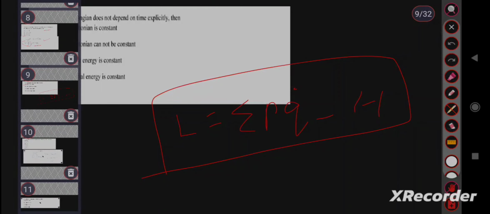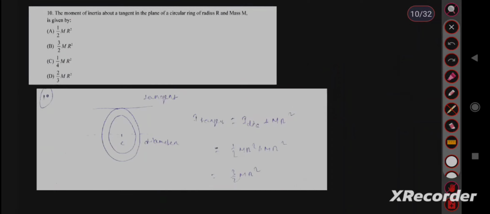Move to the next question. The moment of inertia about a tangent in the plane of a circular ring of radius r and mass m is given by. Circular ring given, we have to find its moment of inertia about its tangent. We all know by parallel axis theorem, moment of inertia at tangent equals moment of inertia at diameter plus mr square. Moment of inertia of diameter of circular ring is half mr square. So the answer will be 3 by 2 mr square. Option B is the correct answer.